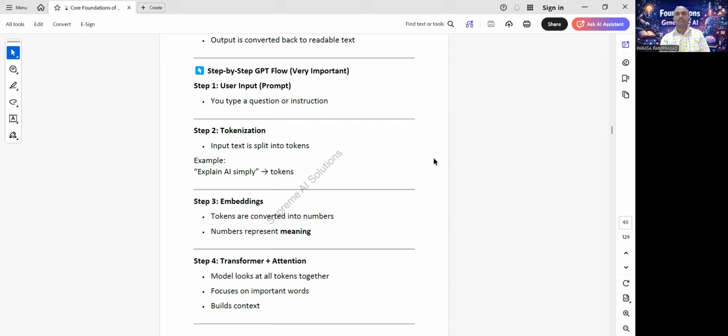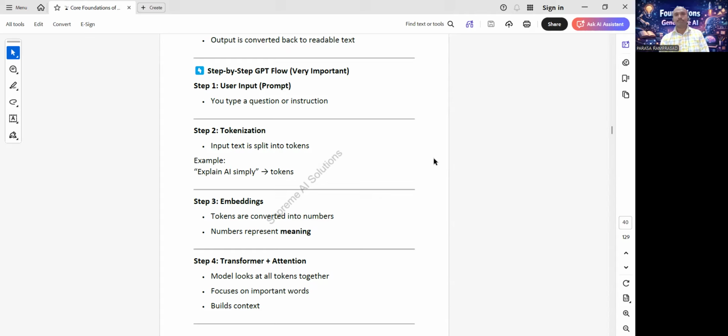Step 3, embeddings. Now, tokens are still words. Computer cannot understand words. So GPT converts tokens into numbers. These numbers are called embeddings.